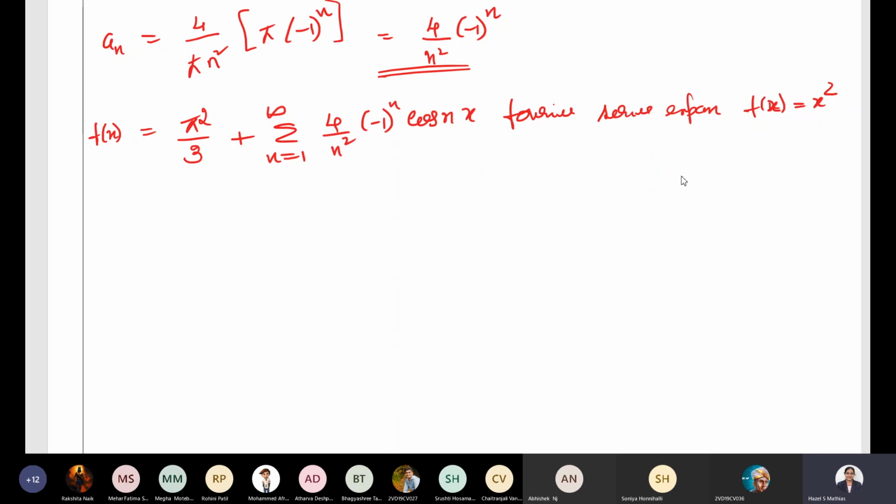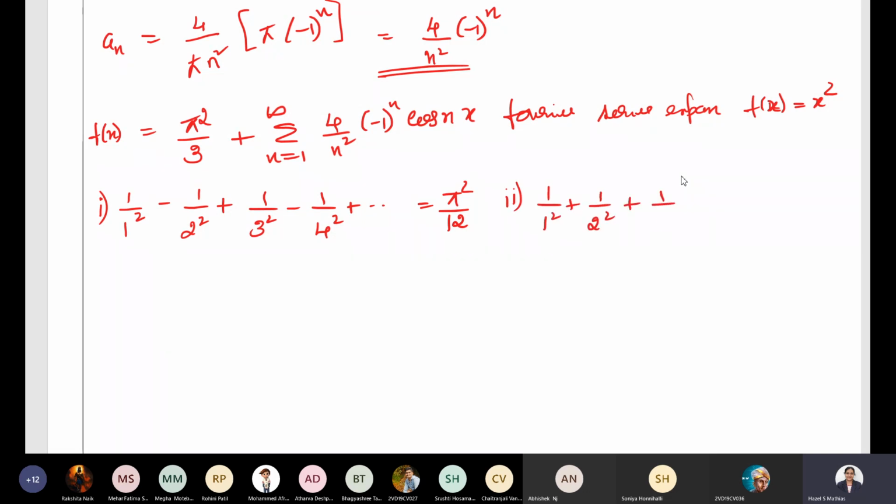We need to deduce that. We need to find 1 by 1 square minus 1 by 2 square plus 1 by 3 square minus 1 by 4 square, etc., that is equal to pi square by 12. Next one we need to deduce from that: 1 by 1 square plus 1 by 2 square plus 1 by 3 square plus etc. is equal to pi square by 6.